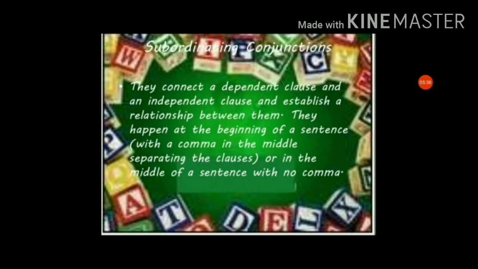These are two different clauses, and subordinating conjunctions connect two clauses and establish a relation between them. Okay, and they happen at the beginning of the sentence, or in the middle of the sentence they can be used.